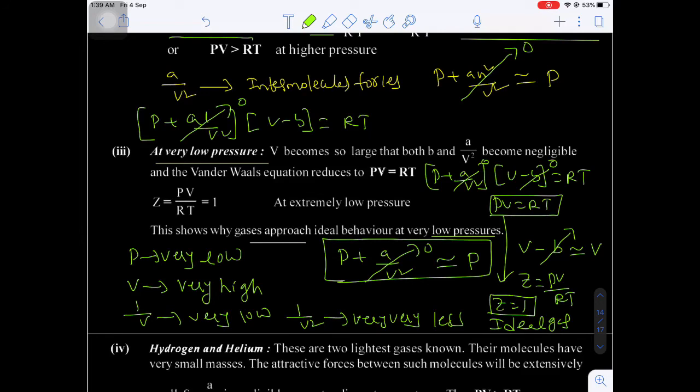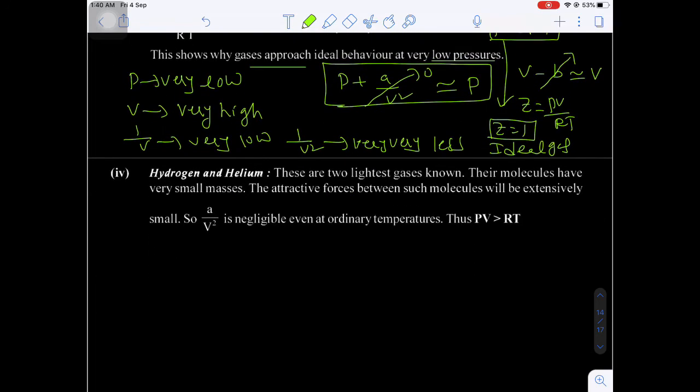Once they are moving far away from each other, we can ignore the intermolecular force of attraction, that is A by V square. And one more important thing, when gas molecules are moving far away from each other, the individual volume occupied by the gas molecule can also be negligible when compared to the total volume of the container. That means in the high temperature case also, both a, b neglected, so you will get the ideal gas equation. Are you getting my point?